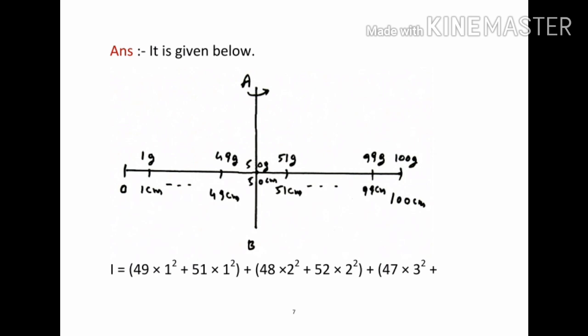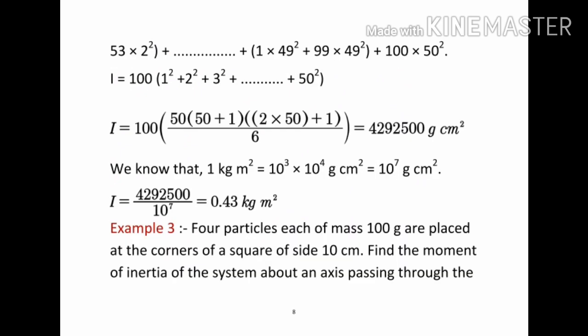Then by using that axis of rotation, the moment of inertia of the system of particles can be written as I = 49 into 1 square + 51 into 1 square + 48 into 2 square + 52 into 2 square + 47 into 3 square + 53 into 3 square and so on + 1 into 49 square + 99 into 49 square + 100 into 50 square. By simplifying the above equation, we get I = 100 into (1 square + 2 square + 3 square and so on + 50 square), and the sum of the squares of the natural numbers is given as n(n + 1)(2n + 1) by 6.